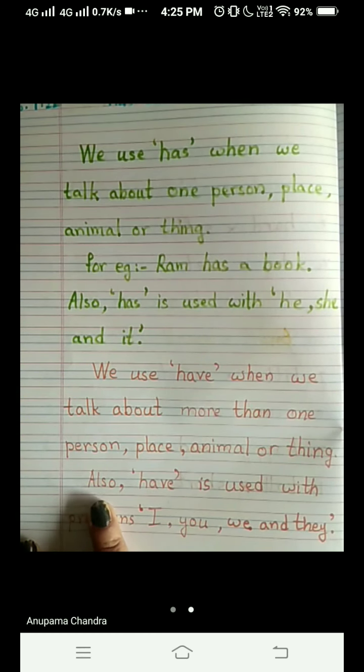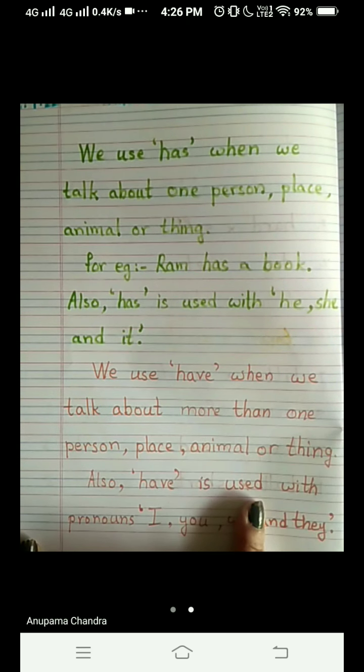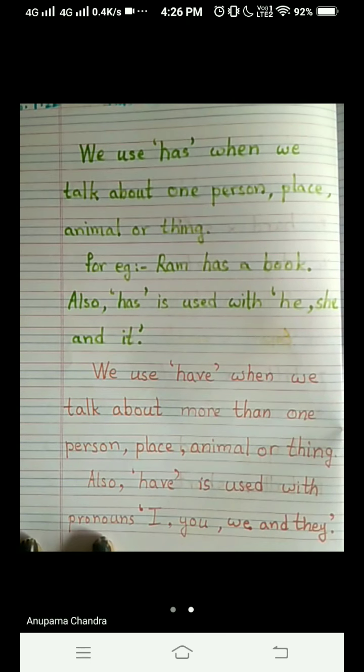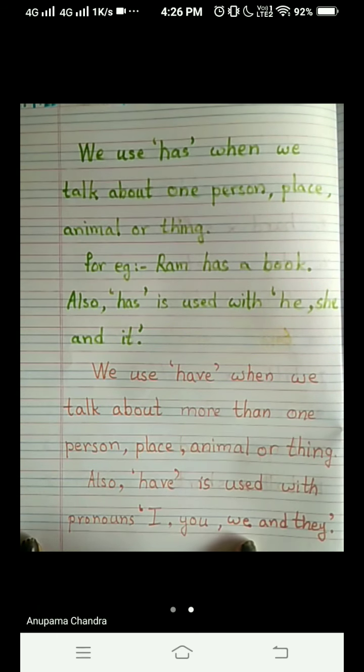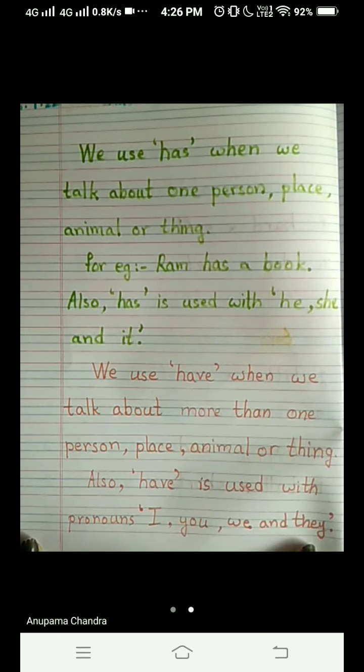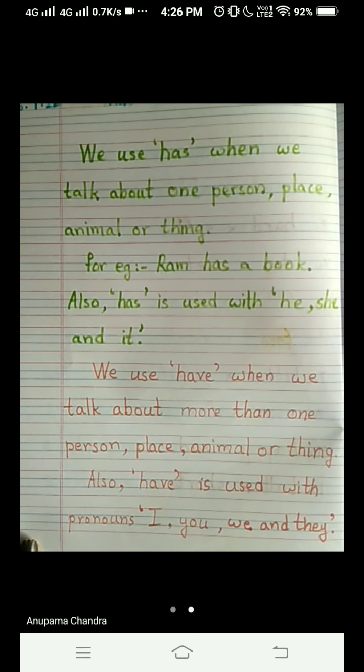Also, have is used with pronouns like I, you, we, and they. Got my point? Okay. Come to the next page.